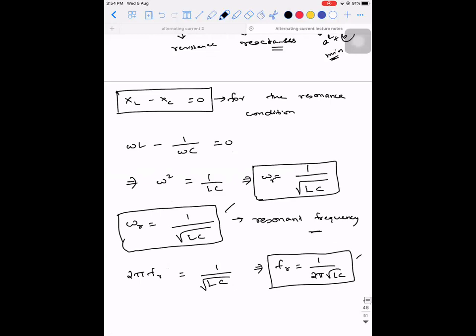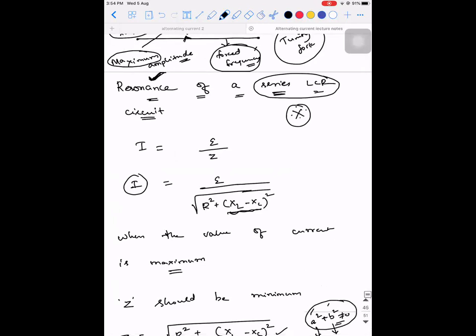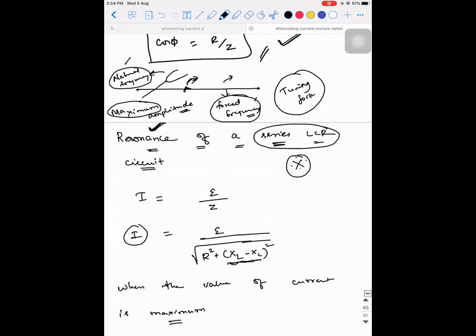Let me know once you're done. Sir, this concept is only applicable to metallic objects, right? What metallic objects? It has nothing to do with metallic objects. This is for series resonance, the LCR circuit. The resonance condition is for oscillations, so the only context you take from the word resonance is maximum amplitude.